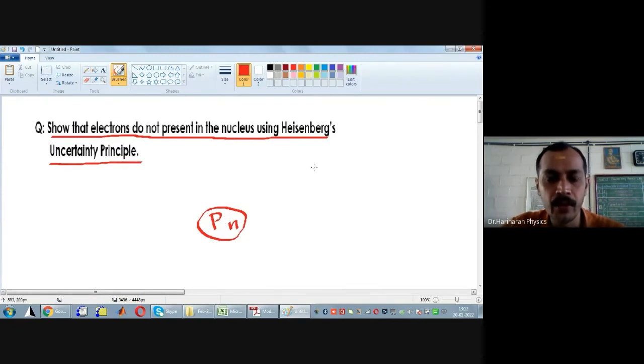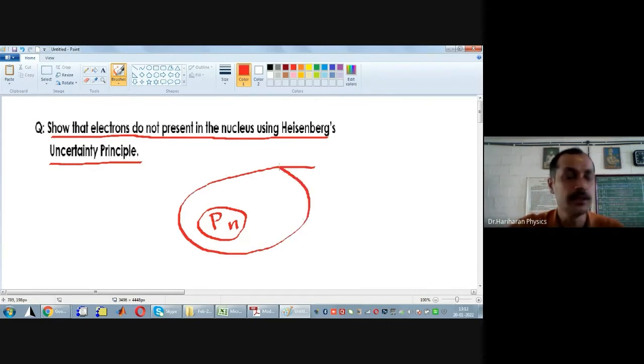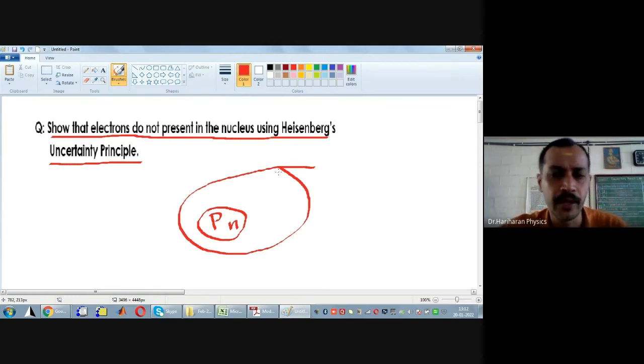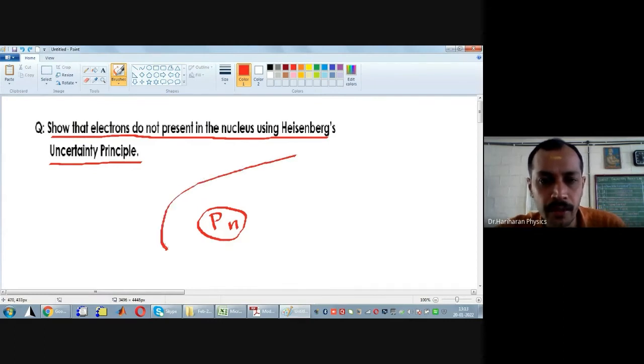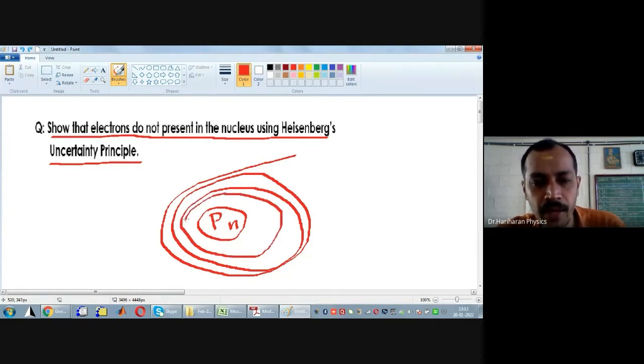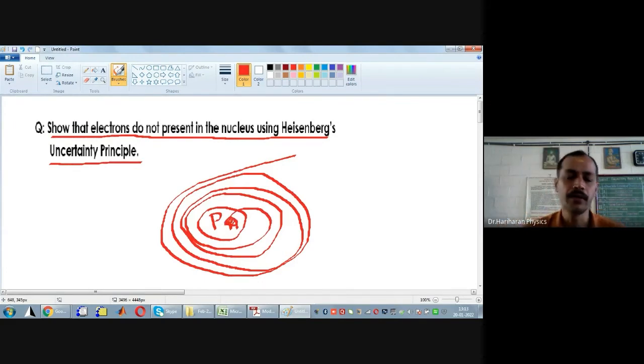What will happen to the electron? The electron will be revolving around the nucleus. Okay, so there was one theory, I think put forth by Rutherford. According to that, as the electron is moving around the nucleus, it will start losing its kinetic energy. As a consequence, the radius of the circular path will keep decreasing. Eventually the electron will spiral and fall on the nucleus.